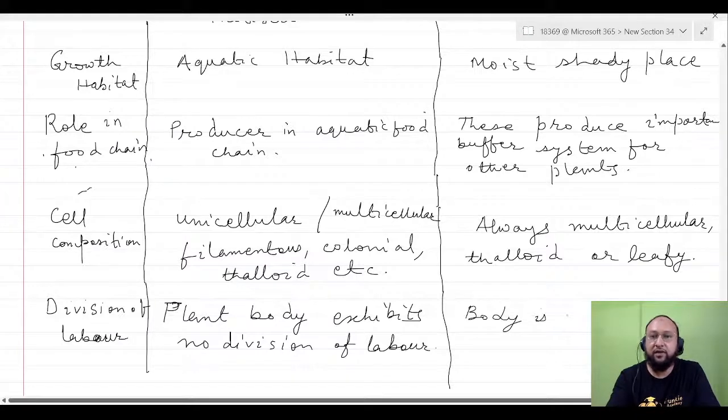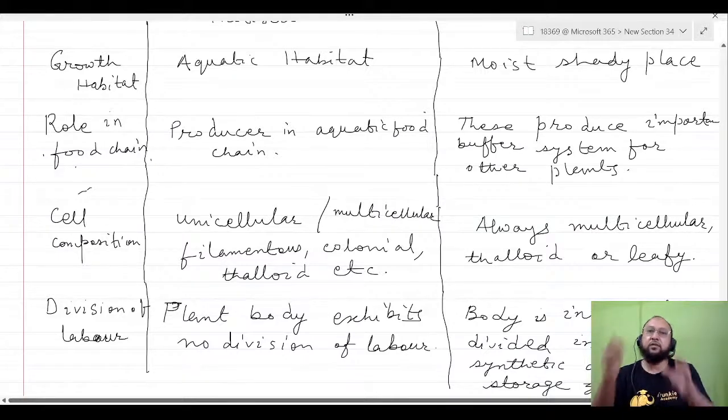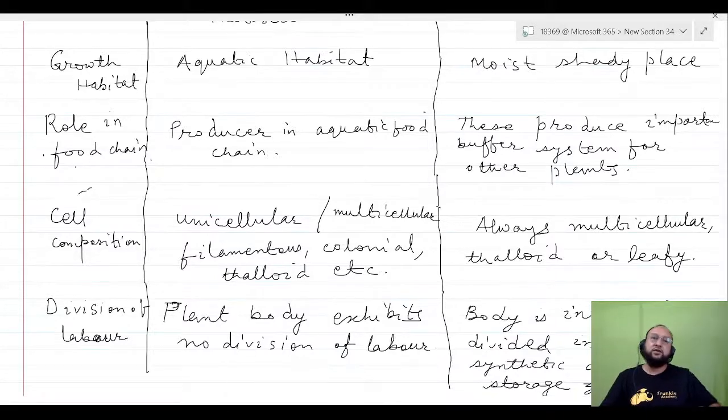In case of bryophytes, the body is internally divided into photosynthetic and storage zones. That means some part of the plant body is responsible for photosynthesizing and other parts are responsible for storage of the manufactured food.